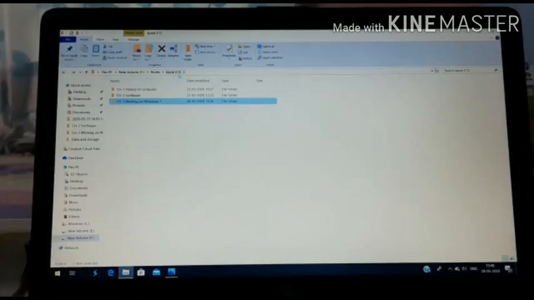That is Book 5D, Books, New Volume F, This PC. It means our location is inside This PC. Then again New Volume F, then again Books, then again Book 5D. So this is the location.